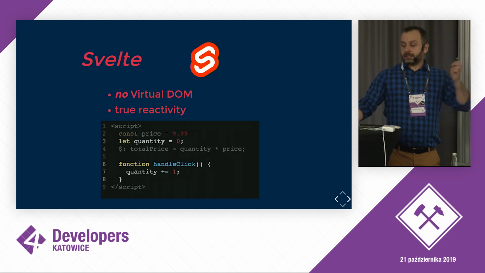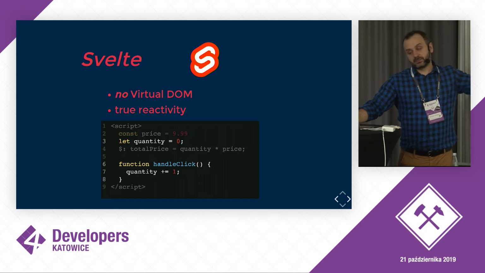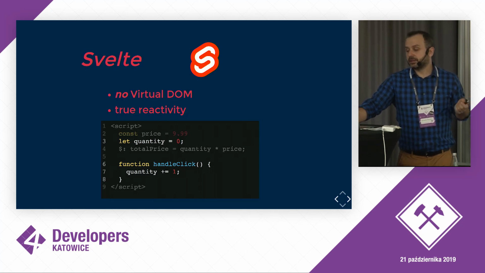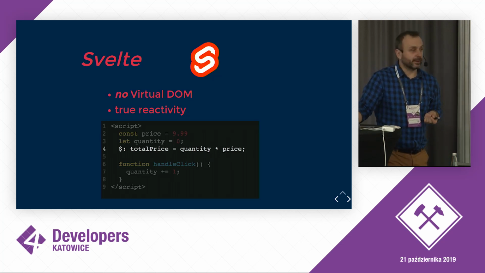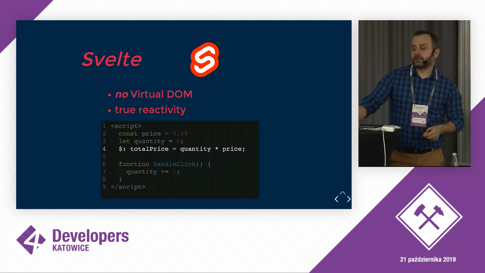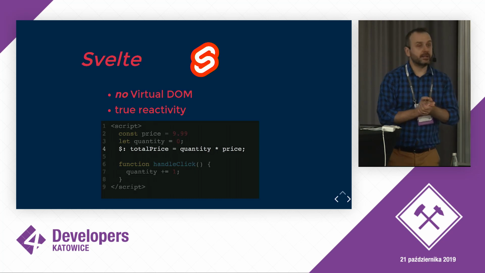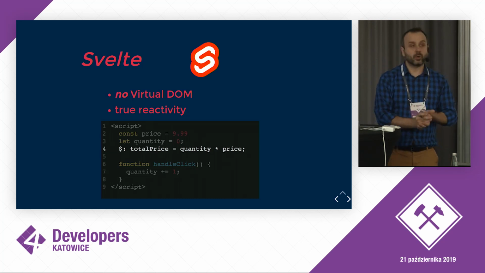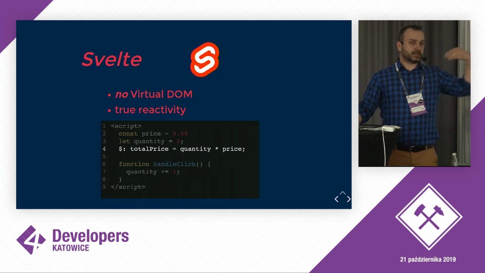So let's imagine we have a component that has a price variable, a price prop, a price state, whatever we call it, that is 9.99. We have a quantity variable, and this is pure JavaScript. Const, let, var, variables, never mind. And now we introduce the total price, so that whenever quantity changes or whenever price changes, the total price would automatically update.